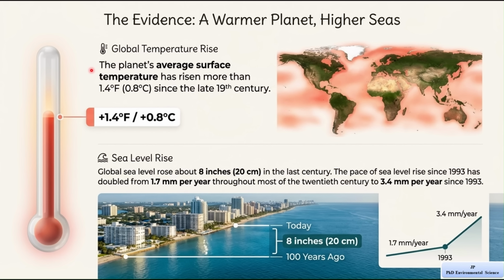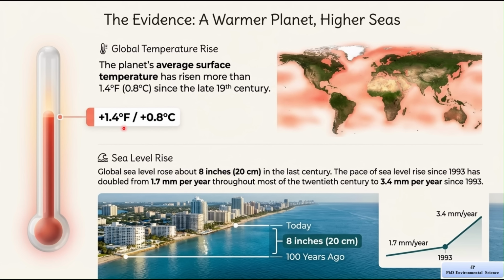The average surface temperature of the earth has increased, meaning that if we take the temperature of the whole planet and find the average, it is now higher than before. Since the late 19th century, the temperature has increased by about 0.8 degrees Celsius, which is also about 1.4 degrees Fahrenheit. This may look like a small number, but it is actually a very big change for the entire planet. Even a small increase in average temperature can affect weather patterns, ecosystems, and living organisms.